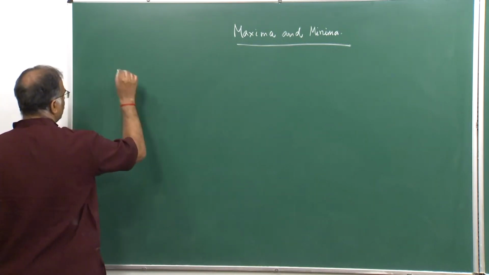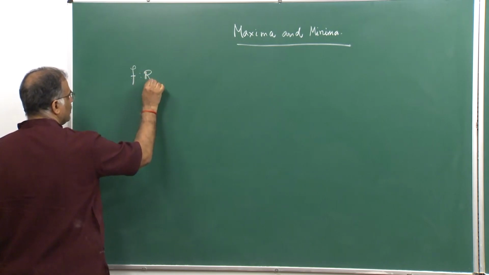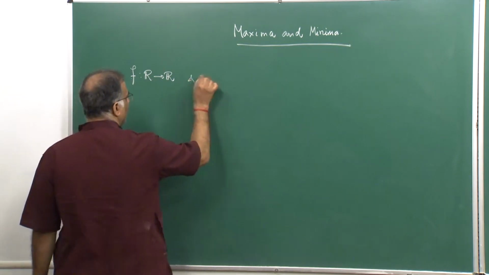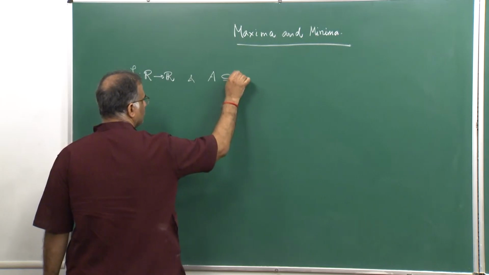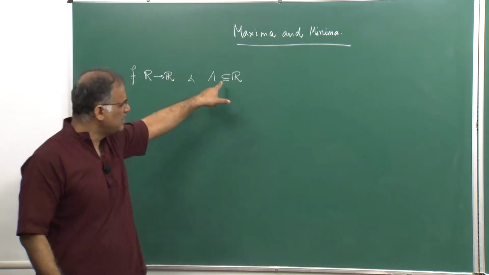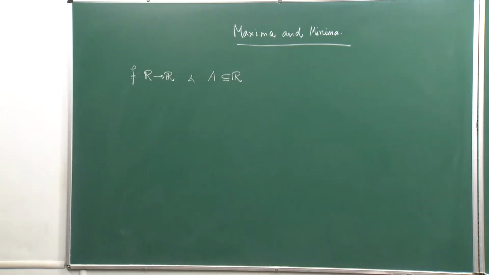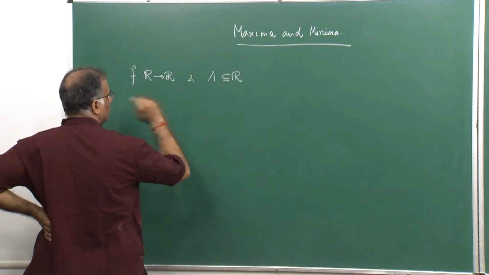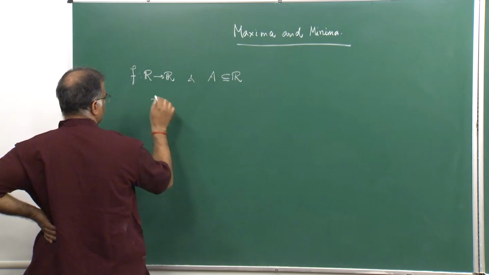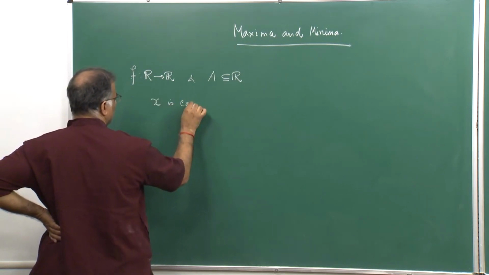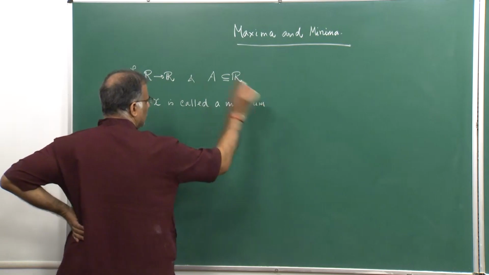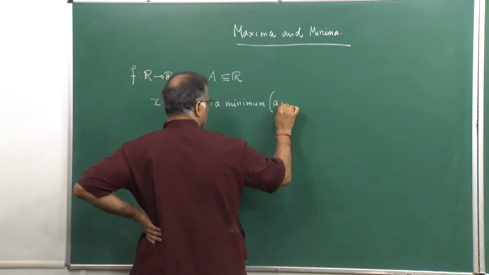Suppose f is a function from R to R, and A is a subset of R. Here I have given this equal to sign at the bottom to show that A could also be R. A is a subset of R and x is called a minimum, or sometimes people also call it a minimizer.